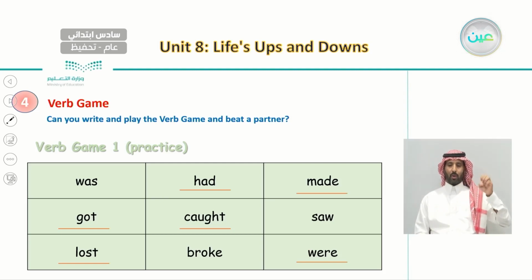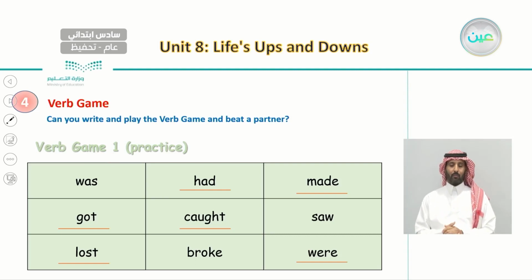And finally, the last one the teacher said is made. I made a tree house. So you see, these are the verbs that we heard, and the rest are the verbs that we didn't hear the teacher say. So this is about verb game number 1.